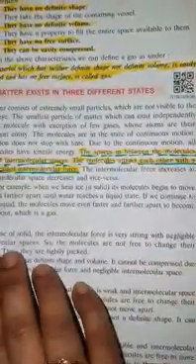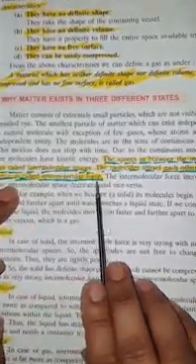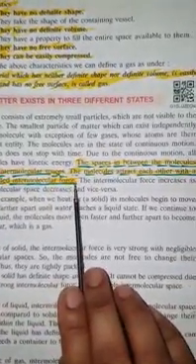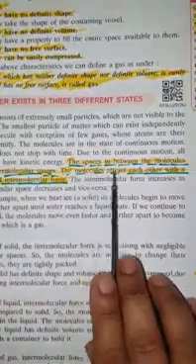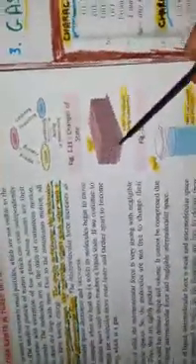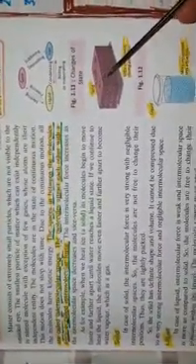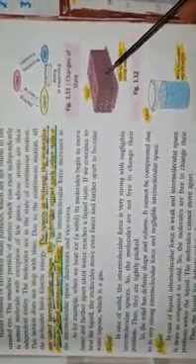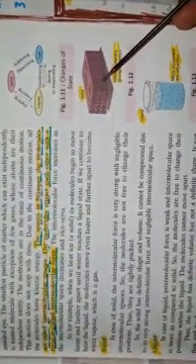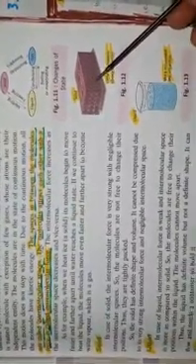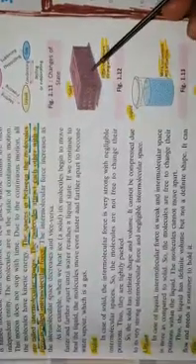The molecules attract each other with a force that is called intermolecular force. What is intermolecular force? You can say the force of attraction between the molecules. See the figure. The force of attraction is very large in solid. So in solid the intermolecular space is negligible and the force of attraction is very large.